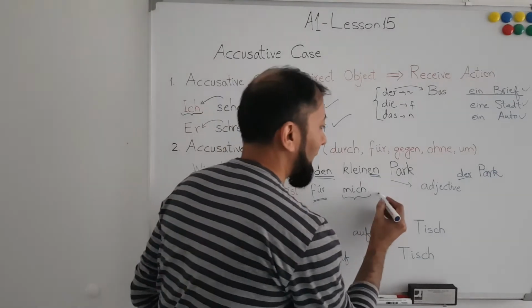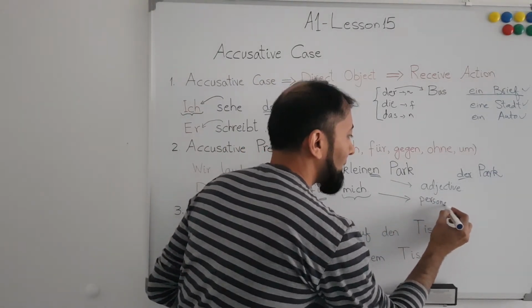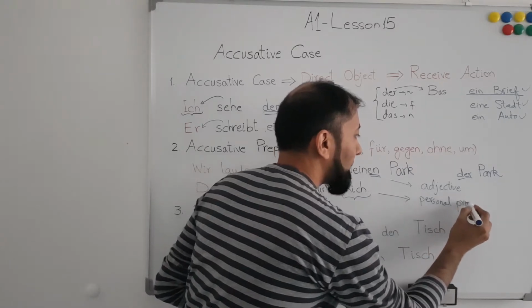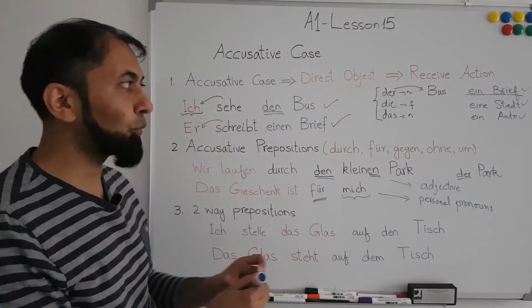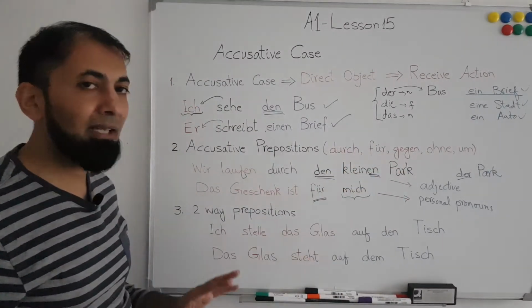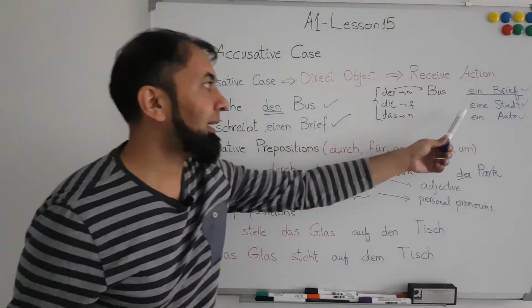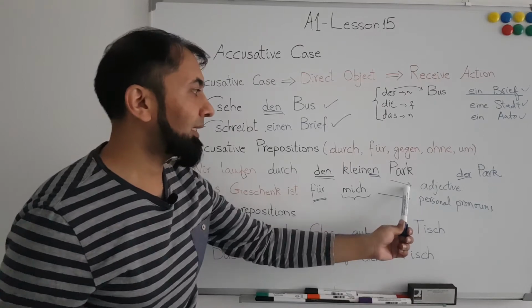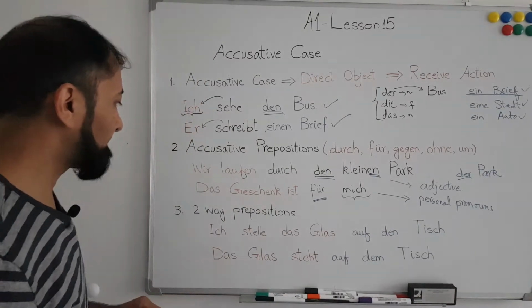So another thing, personal pronouns in accusative. Through these we are generating the topics that we have to cover in the upcoming lessons: definite articles, indefinite articles, adjectives, personal pronouns, and possessive pronouns also.